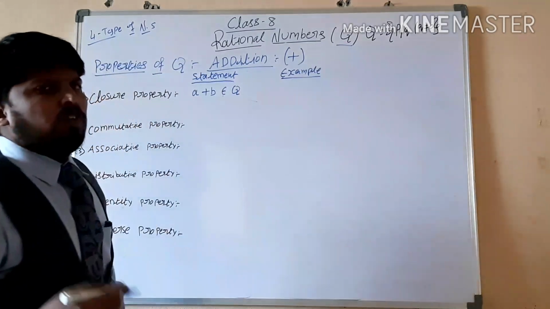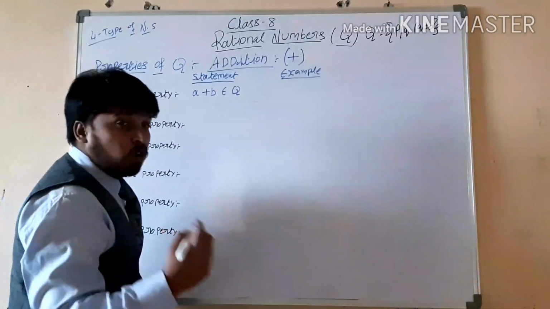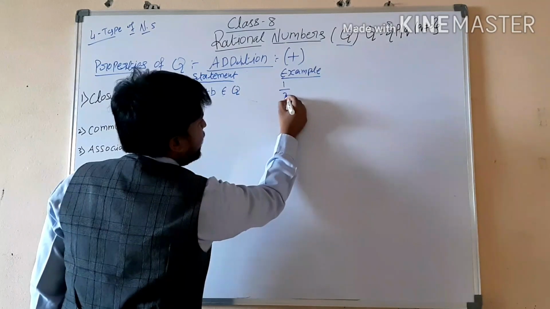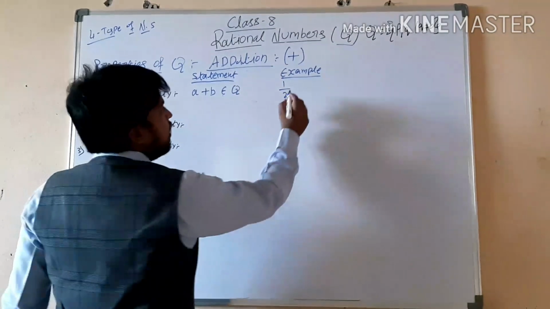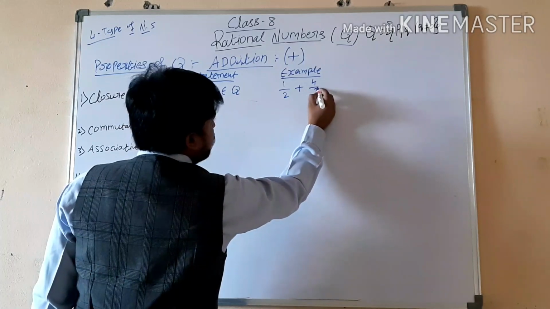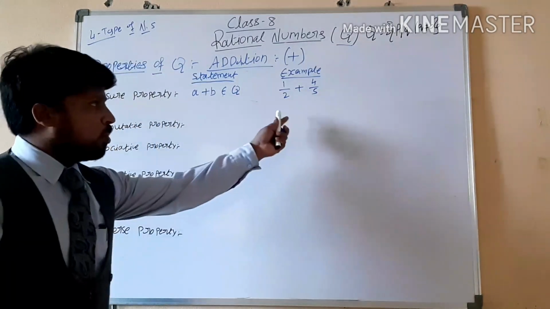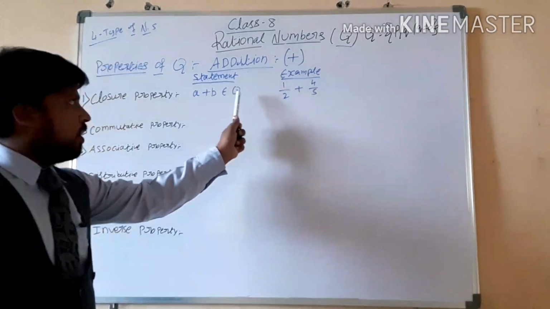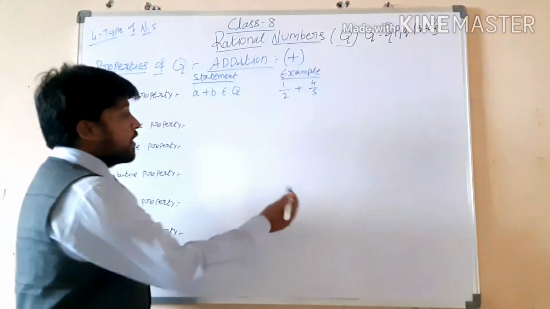Suppose we take two rational numbers. The first rational number is 1 by 2, and the second is 4 by 5. These two are rational numbers. When we add these two rational numbers, what do we have to get? Again, we have to get a rational number only.